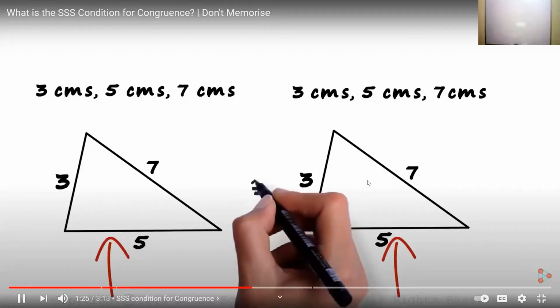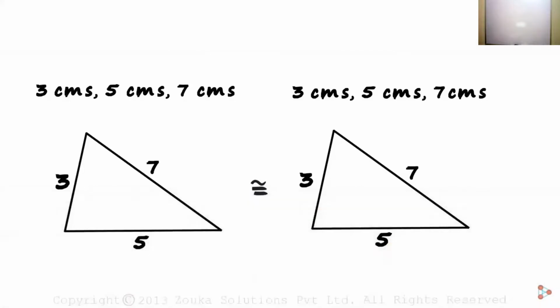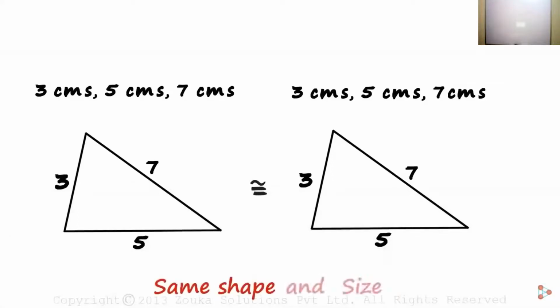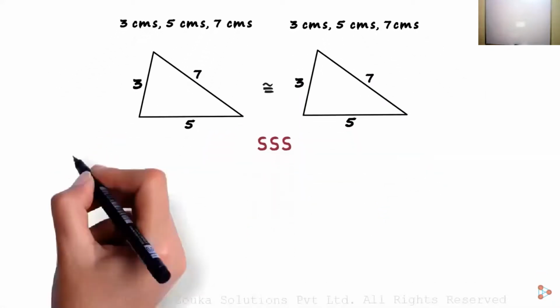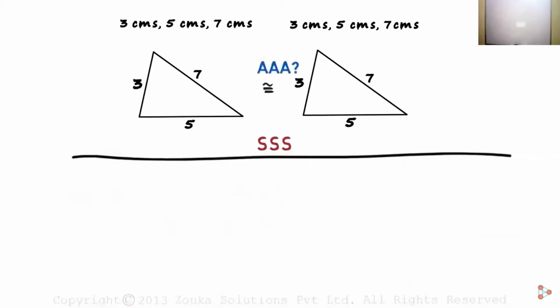They will surely be congruent. If you try constructing them in your notebook, you will see that they will be of the same shape and size. If three sides of a triangle are respectively equal to the three sides of another triangle, the triangles will surely be congruent. Seems obvious, huh? Then here's an interesting question for you. Will the AAA congruence condition work?